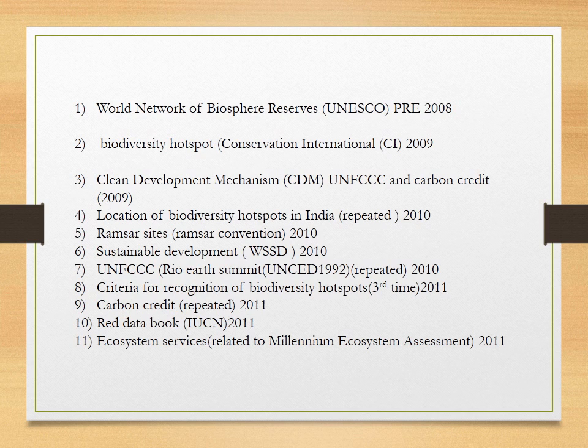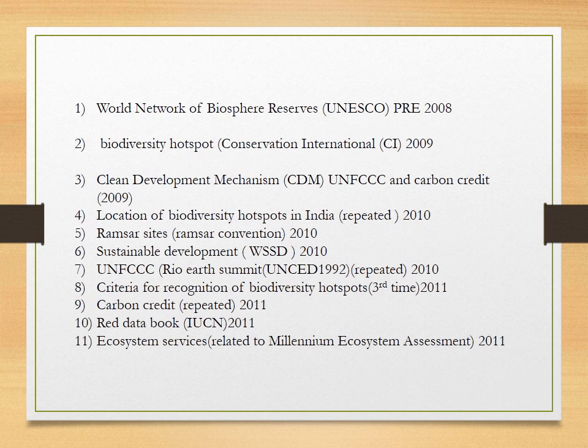Third is Clean Development Mechanism, which is related to UNFCCC and carbon credit. I'm telling you UNFCCC is very important because, as I analyzed, over 9 questions have been asked in the last 8 to 9 years. So it is very important. You must see all aspects of UNFCCC.